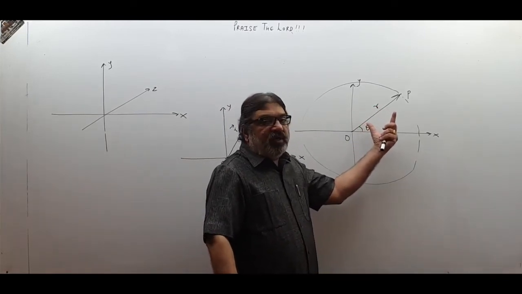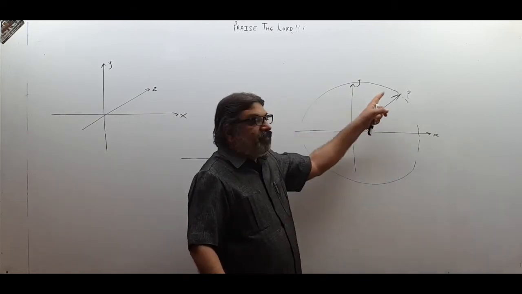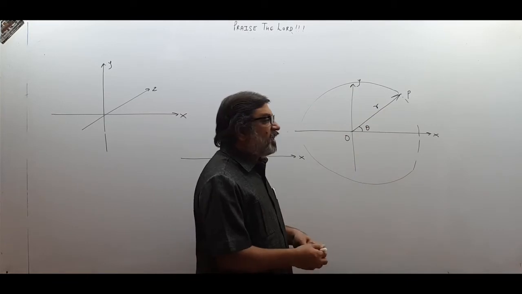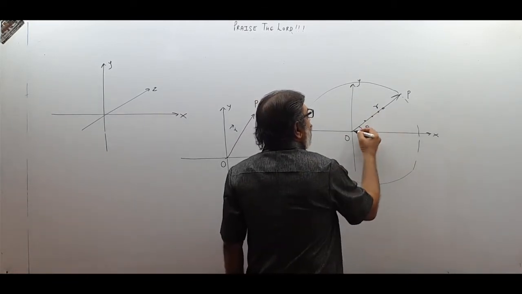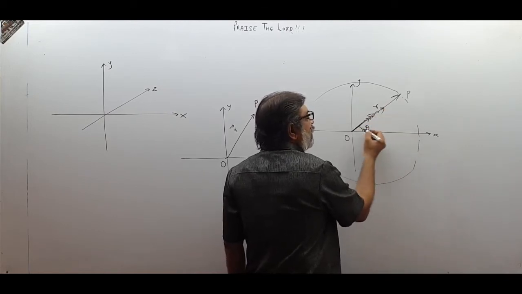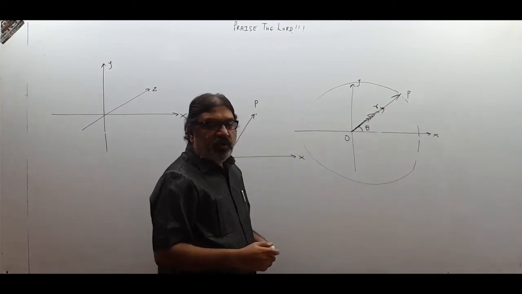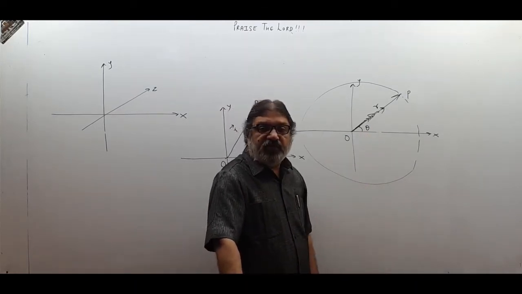Only if I give you R, then you don't get a unique point because all these points are at distance R. Only if I give you theta, then also you don't get a unique point because all these points are making angle theta with axis. This point, this point, this point, all are making angle theta. Alone R will not give you a unique position. Alone theta will not give you a unique position.